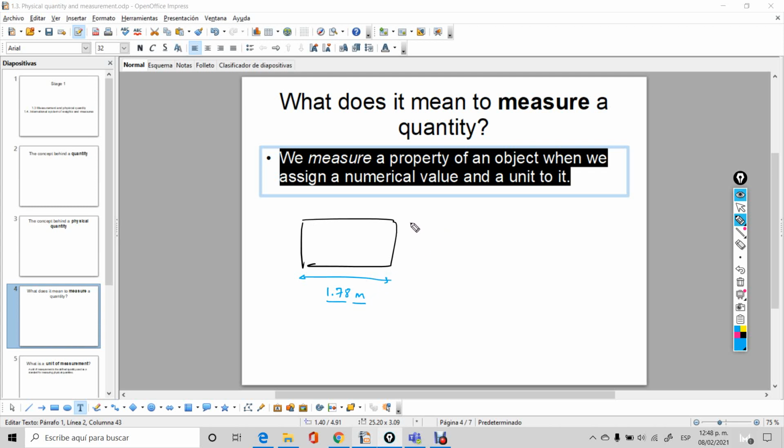For example, if I ask some other person to measure this other length, and this other person just tells me, it's 0.75, teacher. All of these measures 0.75. That is not a proper measurement. Just a numerical value is not a proper measurement because I can ask him, well, what are you talking about? 0.75 meters or 0.75 centimeters or 0.75 kilometers. You see, you have to be specific. You have to give me a numerical value and a unit in order for this measurement to be correct. Otherwise, it's not a measurement. That's what it means to measure, guys.